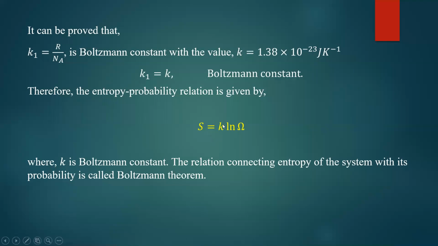So the entropy probability relation is given by S equal to K into ln omega. I have just substituted for k1, where k1 is equal to the Boltzmann constant K. Therefore, entropy is equal to K into ln omega. That is the relation between entropy and thermodynamic probability, where K is the Boltzmann constant. The relation connecting the entropy of the system with its thermodynamic probability is called Boltzmann's theorem. So this is the proof for Boltzmann's theorem.